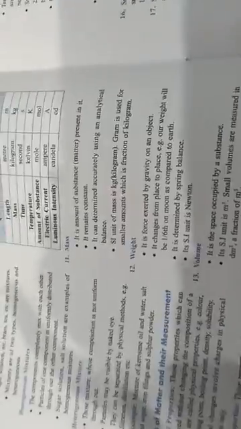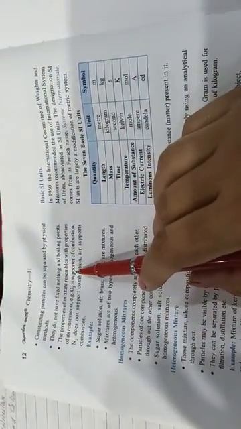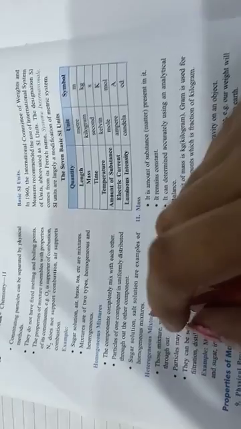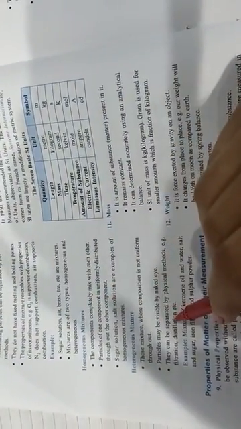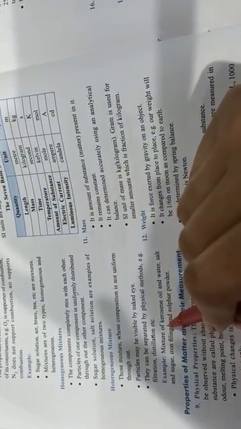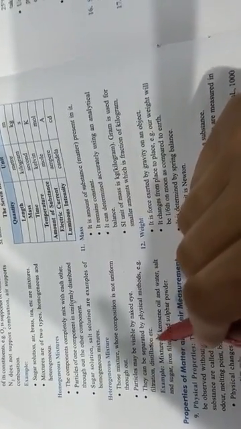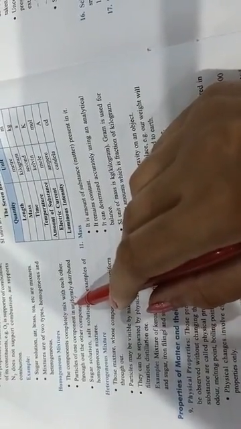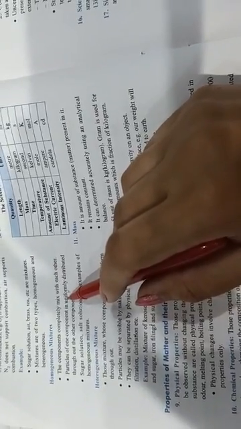Beta, these things you have to write in your copy. As fast as possible we will do these things. So these are the properties of mixtures. Examples: sugar solution, brass, all these are mixtures. Now it is of two types, homogeneous and heterogeneous. Homogeneous means the same thing, fully dissolved, and heterogeneous means not fully dissolved. As an example, chalk and water is not fully dissolved. For a homogeneous mixture, we take a sugar solution or salt solution.